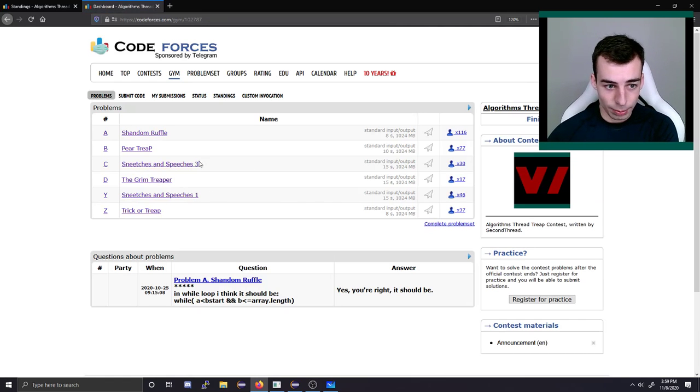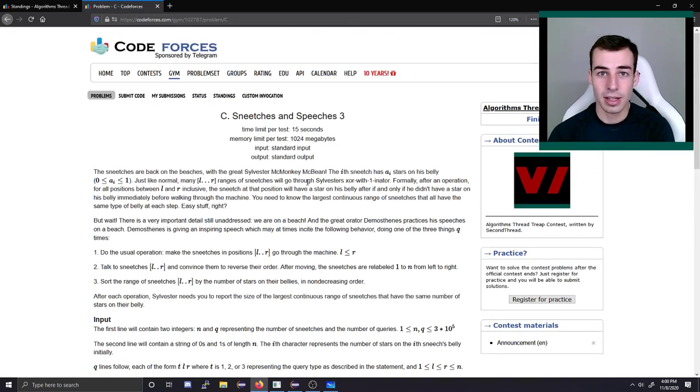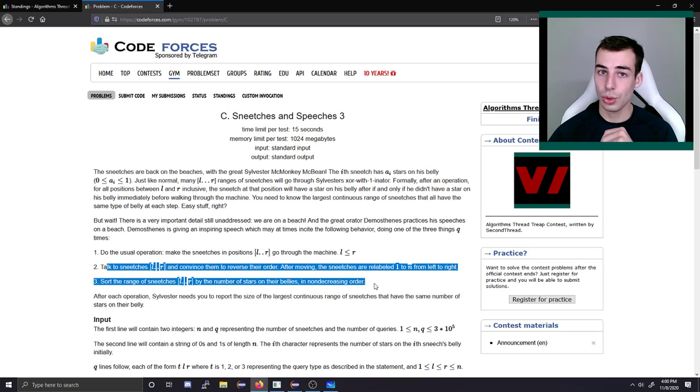So now we have 2 more problems. This is where things start to get very difficult. In the Speeches and Sneatches, this was a very common segment tree problem. So I'm not going to discuss the idea behind the solution here, because I already talked about this exact problem, or I guess an easier version of it. The Speeches and Sneatches 1 I talked about in my segment tree video. If you haven't seen the algorithm thread on segment trees, it's pretty good, I'd say, and I'd recommend watching it. At the end, I talk about how to solve this problem if you don't have the queries 2 or 3.